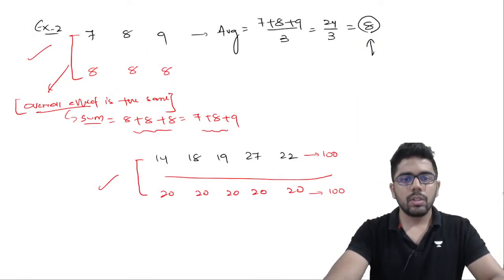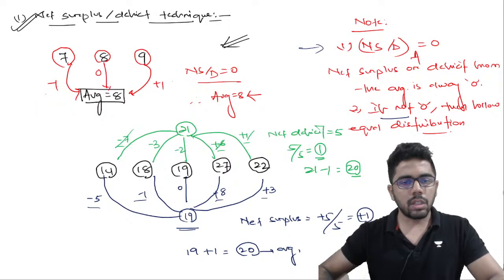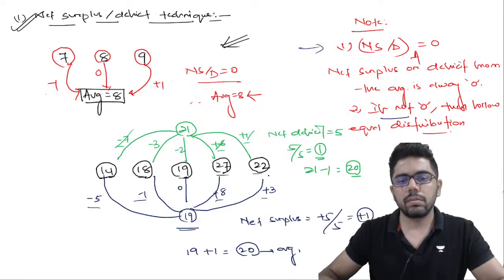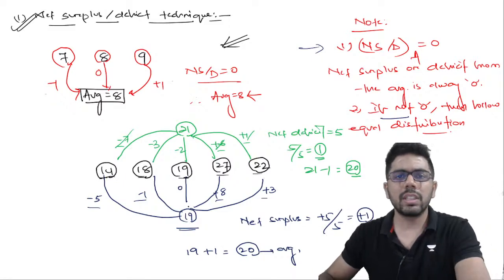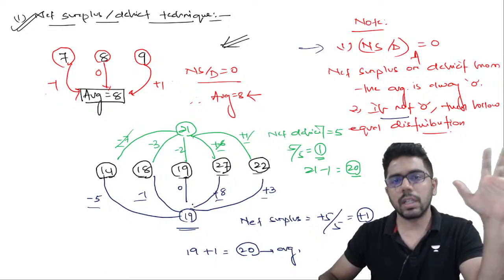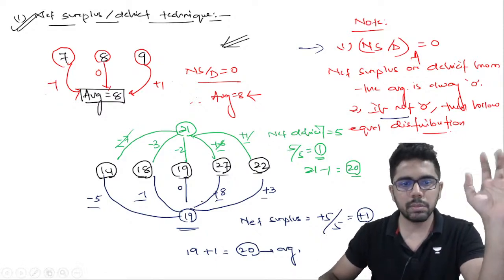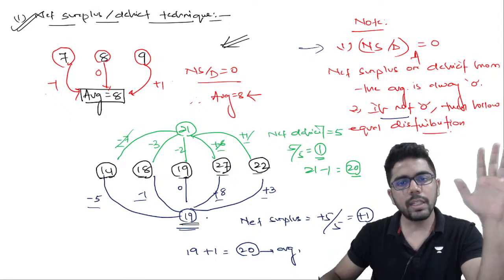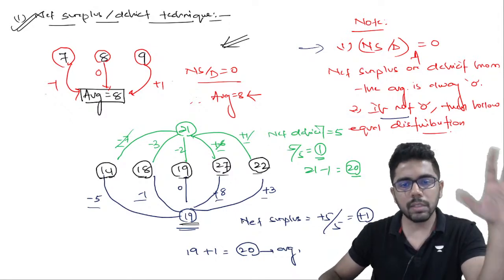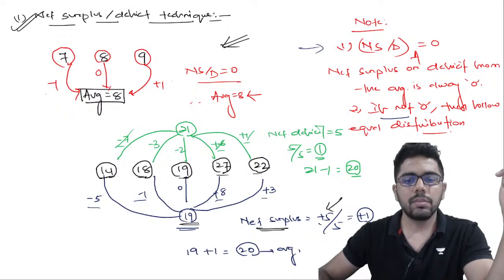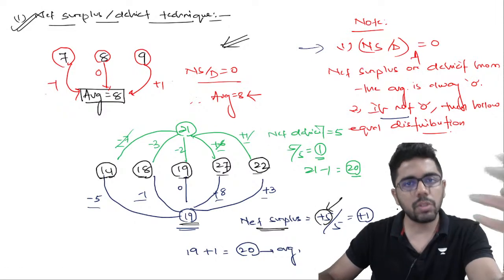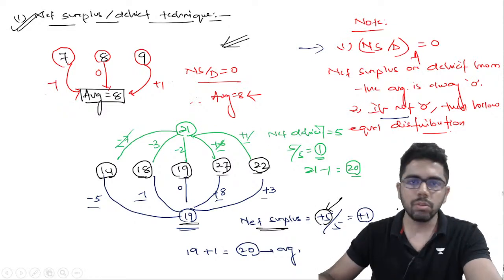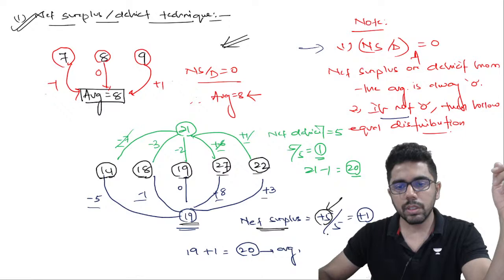Or the moment you heard the number of chocolates in the bags, you made an estimate that more or less everyone will get around 19-20, I feel. You didn't calculate, you just made an estimate. So you started giving everyone 19 chocolates. After giving everyone 19 chocolates, the net surplus remaining here is 5. That means you are left with extra 5 chocolates. So what will you do with those extra 5 chocolates? Will you give it to 1 person? No, you will equally distribute.